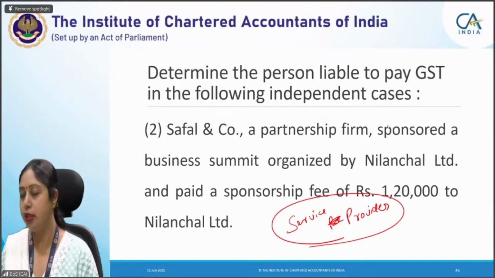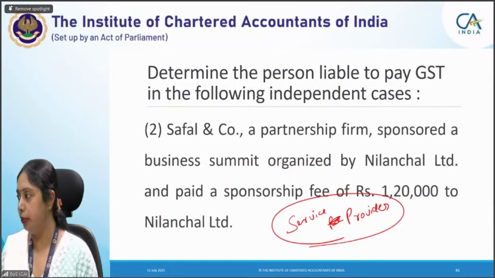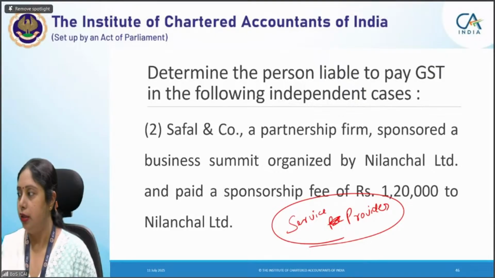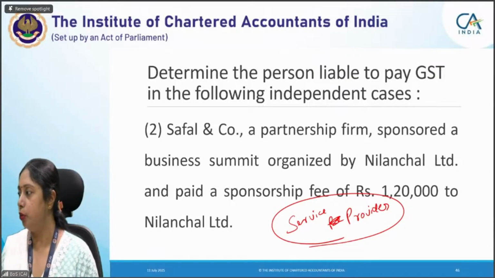Okay, you are saying he's a body corporate. It is not mentioned in this question, but yes, you can take it if it is mentioned as body corporate. Any of you who can tell me, in this particular independent case which is given to you, who is the service provider?